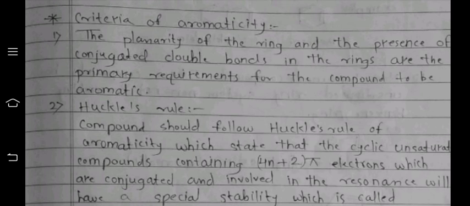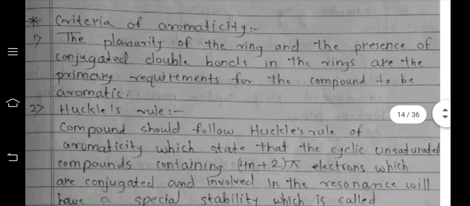Next point is the criteria of aromaticity. The planarity of the ring and the presence of conjugated double bonds in the ring are the primary requirements for a compound to be aromatic. Because aromatic compounds are planar in nature, planarity is important, because for conjugation, if there is a non-planar ring, then conjugation cannot be possible. So for conjugation planarity is important, and planarity is the basic concept for aromaticity. Second is the Huckel rule.